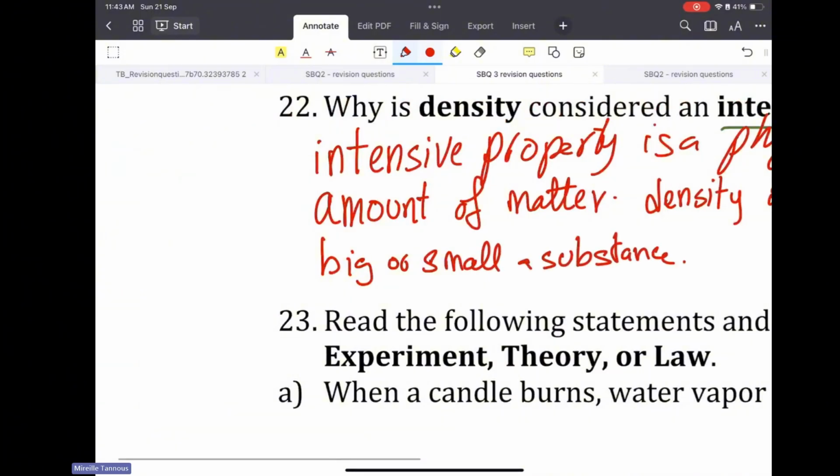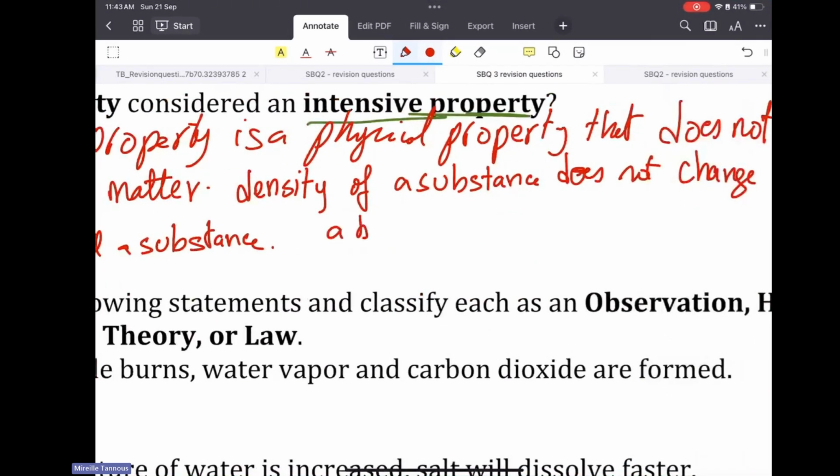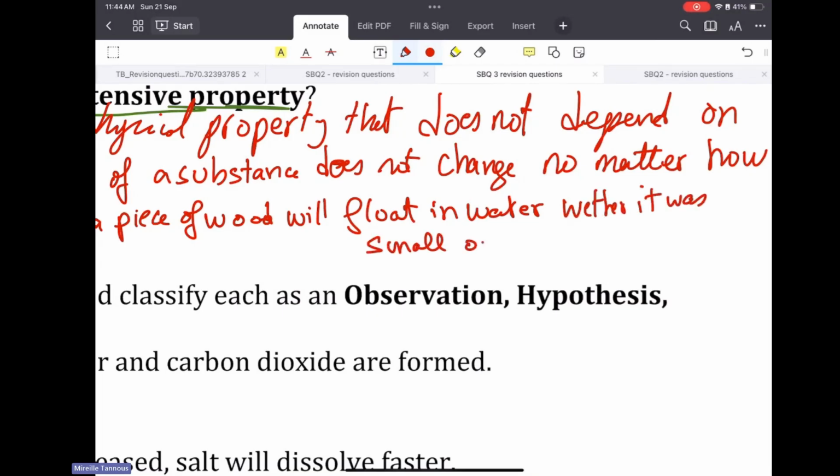And you can give an example here. A piece of wood will float in water whether it is small or large. So the quantity here is not important. It will float in water whether it is small or large. That's a simple explanation.